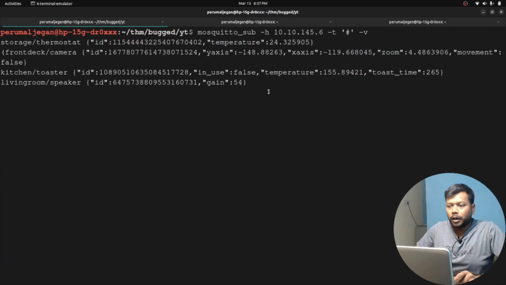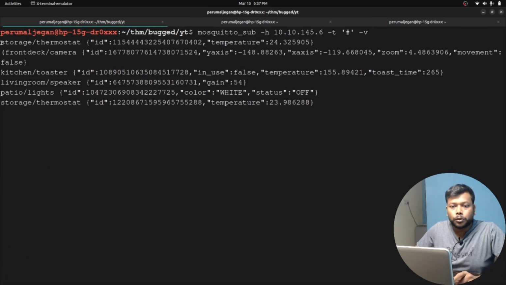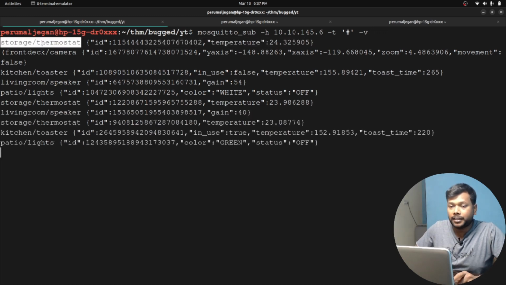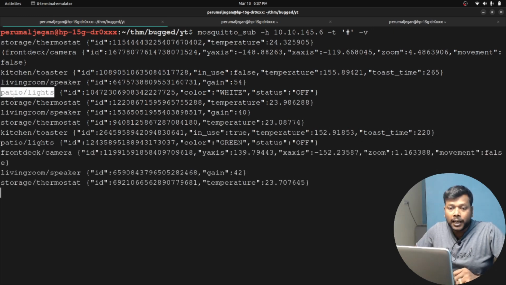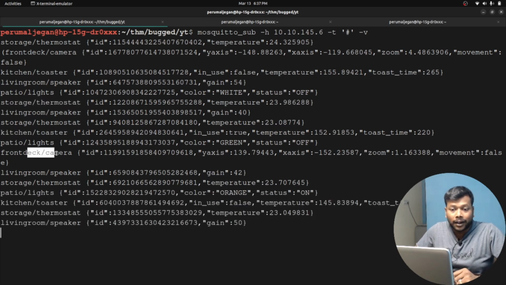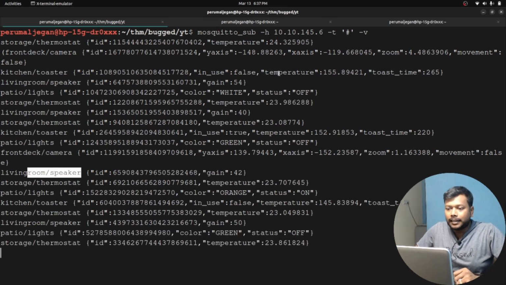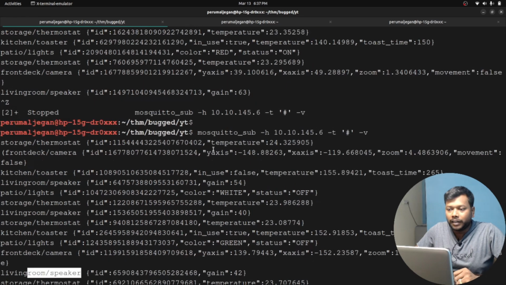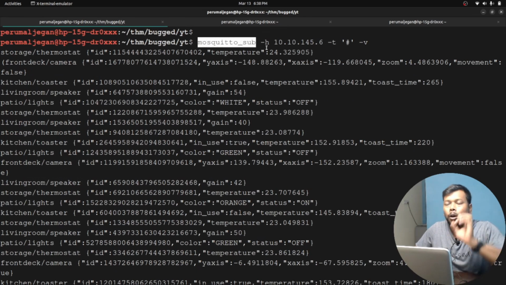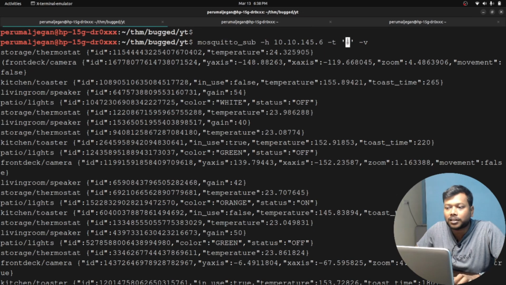Now look at this one. I gave -v, it shows the device and its data, the telemetry data that it fetched from this device. Storage thermostat, kitchen toaster, living room speaker, patio lights, again thermostat, speaker, toaster, lights, front deck camera, living room speaker. So it is giving the status, the data from these IoT devices, and this broker has all that data. By using this mosquito sub command, we are subscribing to every piece of data it contains with this hash symbol.